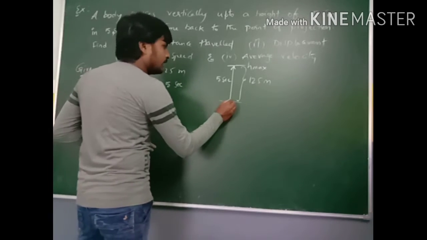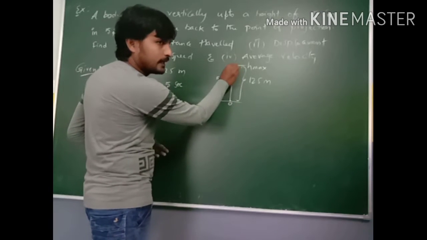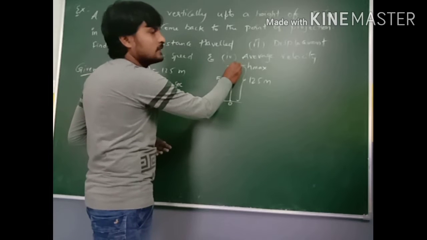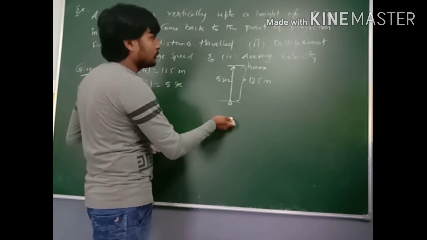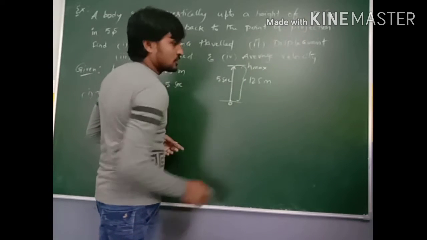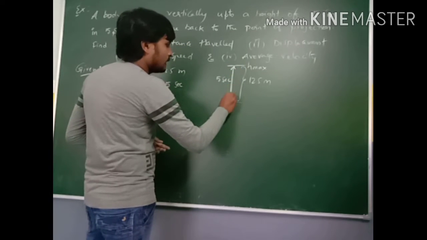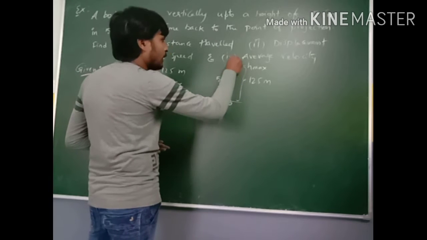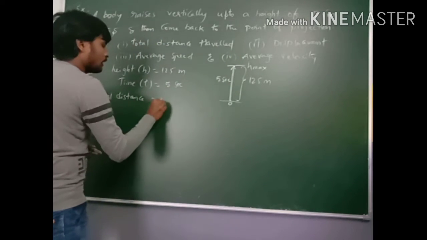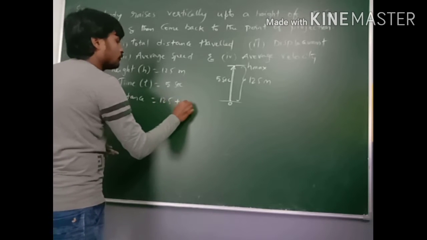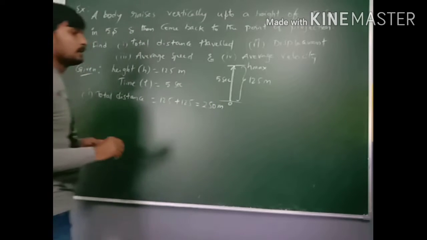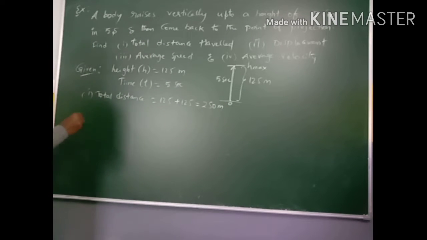So from here to here, the height is 125 meters. And whenever the body reaches its maximum height, obviously it should fall down to the same position. As given, it comes back to the point of projection. So 125 upwards and downwards it is 125. So total distance is 125 plus 125, that is 250 meters.